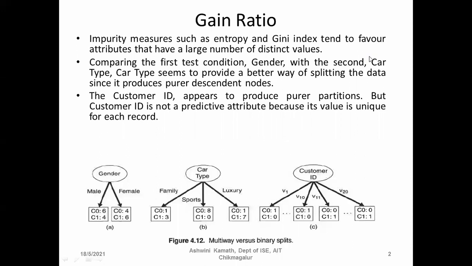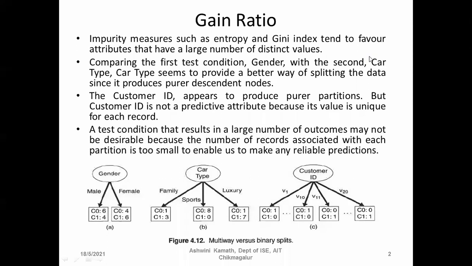For the first customer, it is C0. For the 10th customer, it is C0. And for the 11th customer, it is C1. And for the 20th customer, it is C1. So the first 10 examples we had C0. So it is not a predictive attribute. Customer ID is just a unique identification number for identifying the example.